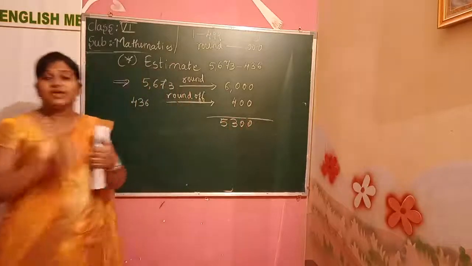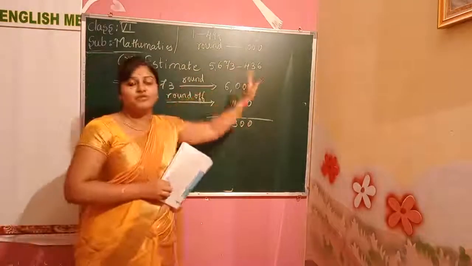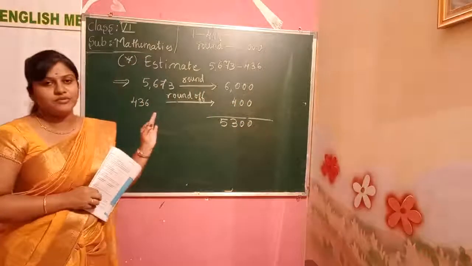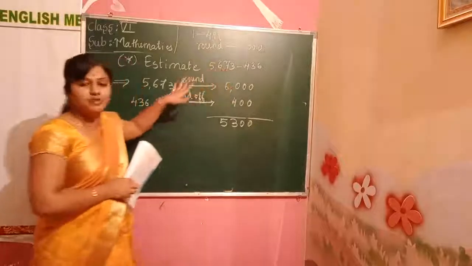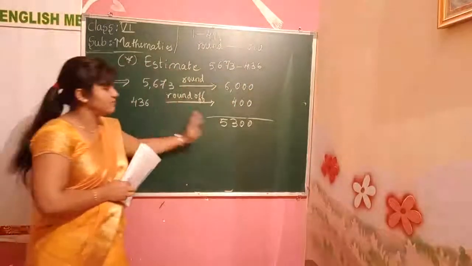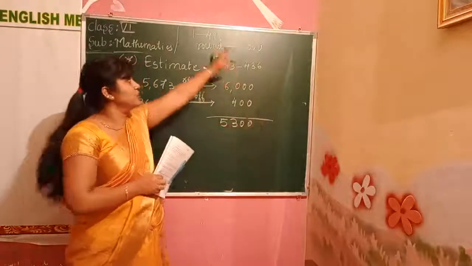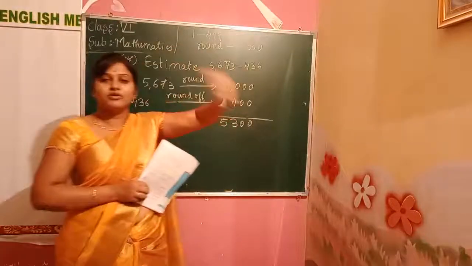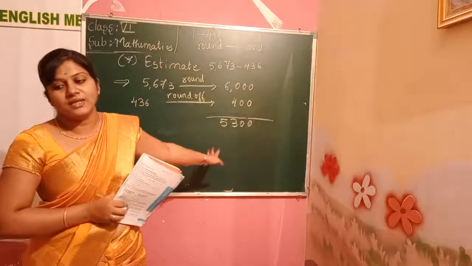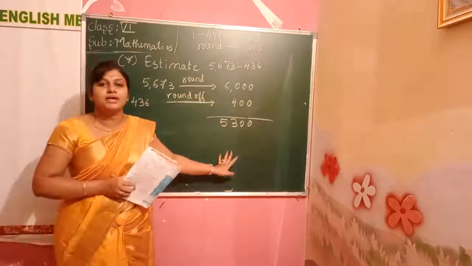When they give different types of numbers, this is a 4-digit number, this is a 3-digit number, at that time what we have to do? Which is a 4-digit number, round off to that much only. Which is a 3-digit number, round off to that number only. We get the correct answer. Don't do like that. If we round off with 1,000 only, we get the same answer itself. So follow this method. Understood how to follow the method?